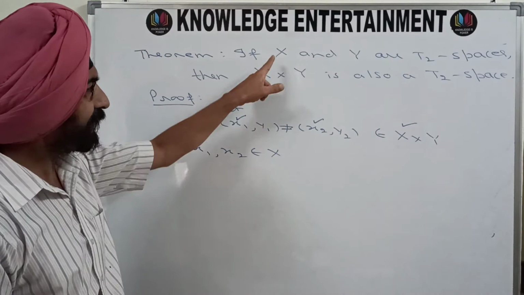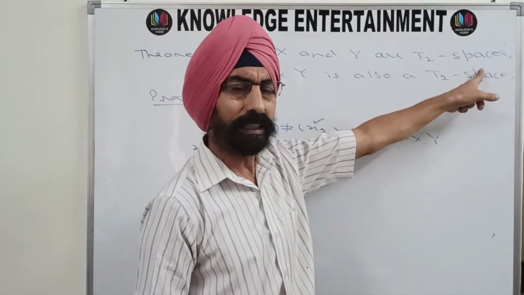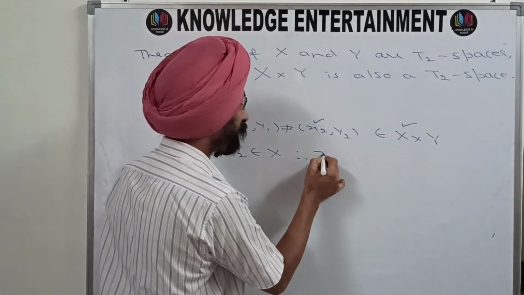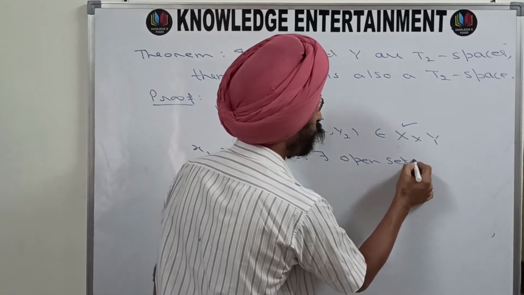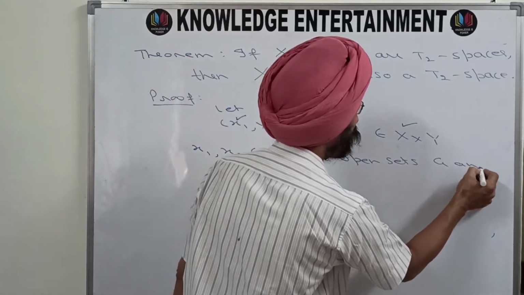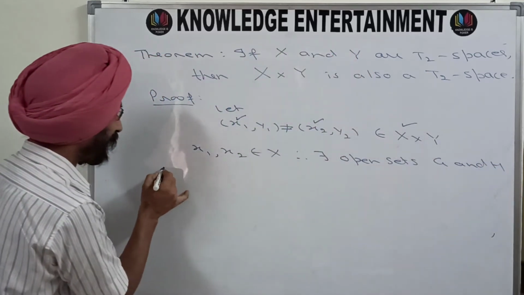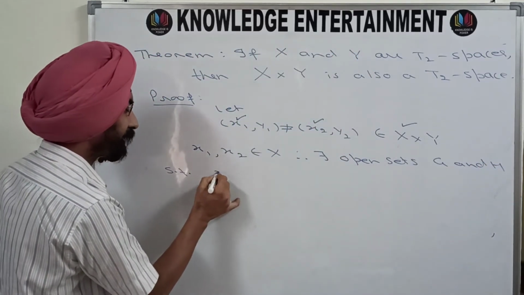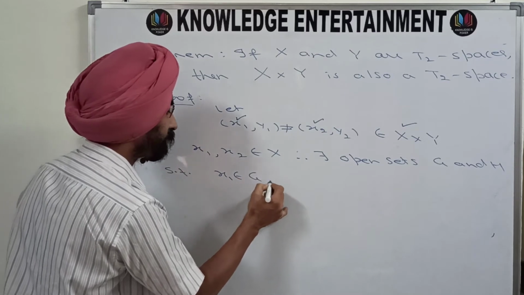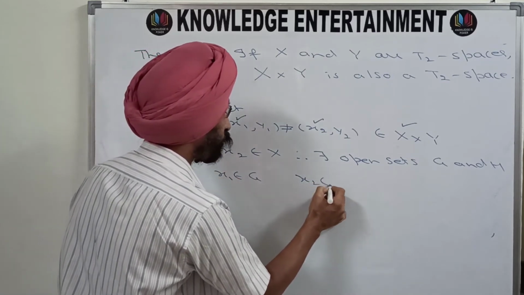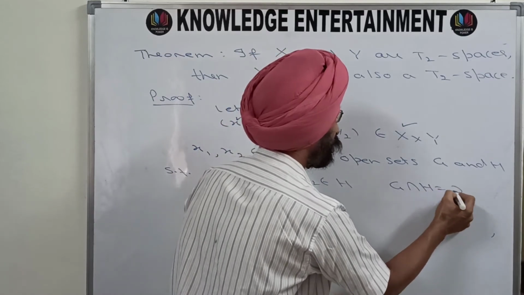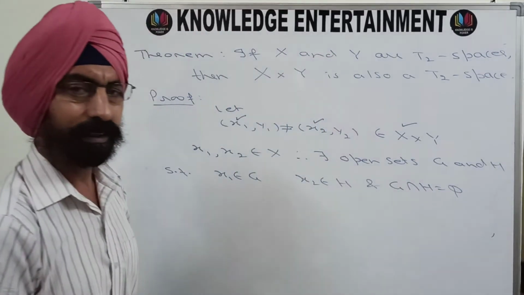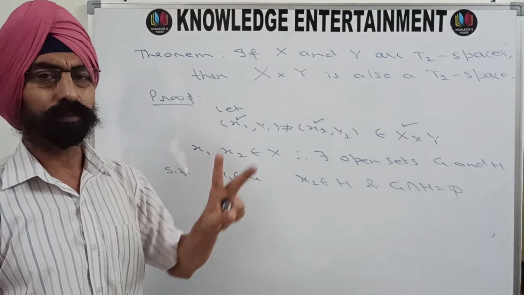But your X is given to be a T2 space. So therefore, there must exist open sets G and H such that x1 belongs to G, x2 belongs to H, and G intersection H is phi, because your X is T2.